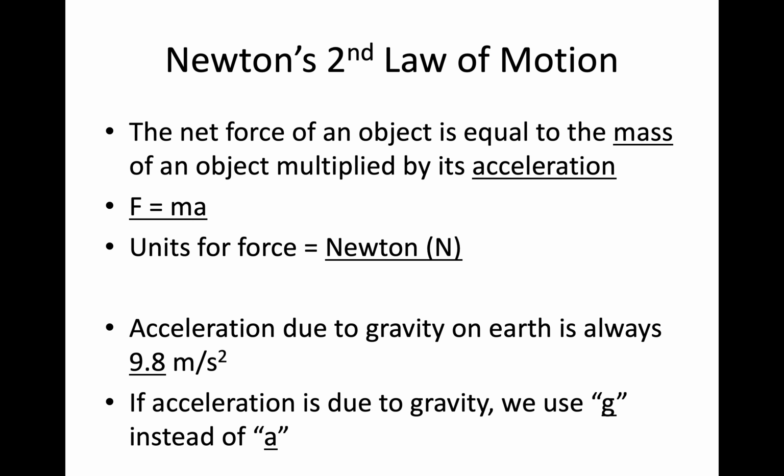A side note here, the acceleration due to gravity, if something is in free fall, is always 9.8 meters per second squared. Okay, so if something is falling or if there's the force of gravity acting on the object, we would always use the acceleration due to gravity, and that's 9.8. And we would substitute a little g into this equation. It would be F equals mg instead of a when we're talking about gravity.